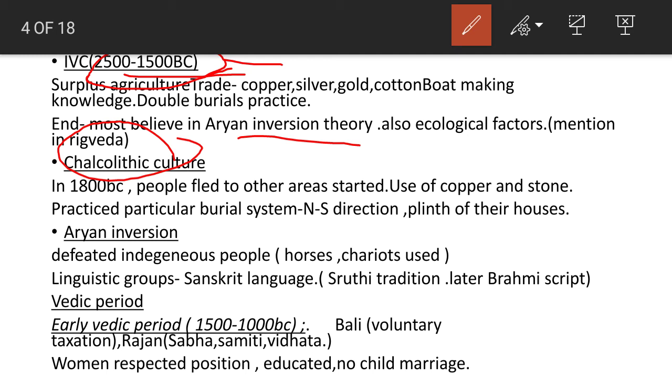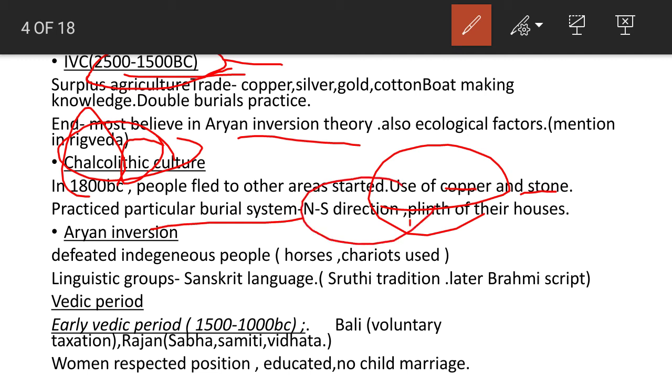At this time, copper and stone were used. The word Chalcolithic itself means: lithic means stone and chalco means copper. That is, at that time, copper was used highly. They also practiced a particular burial system in the north-south direction, and burial under the plinth of their houses was also prevalent.